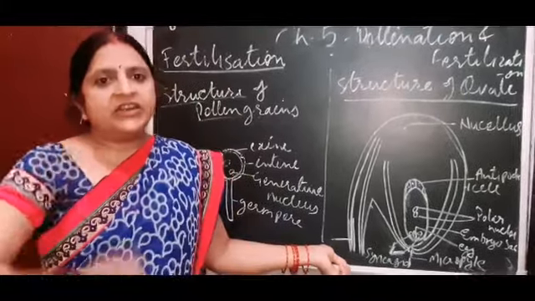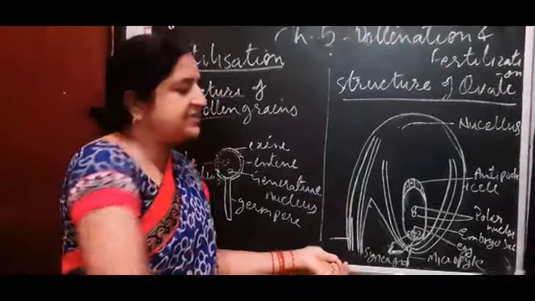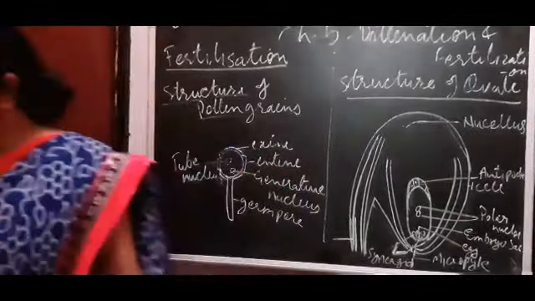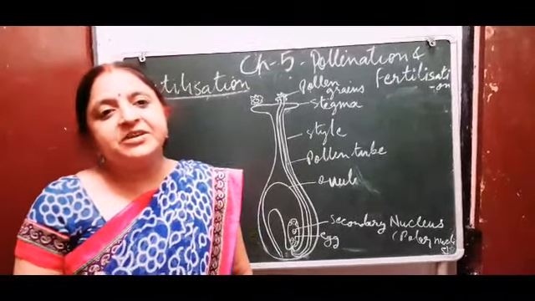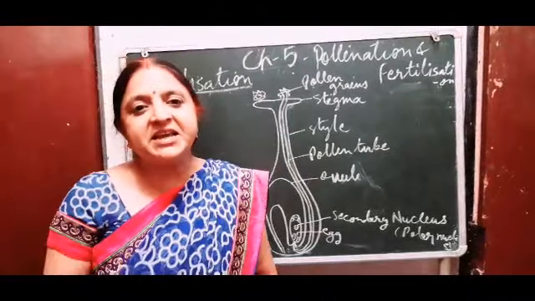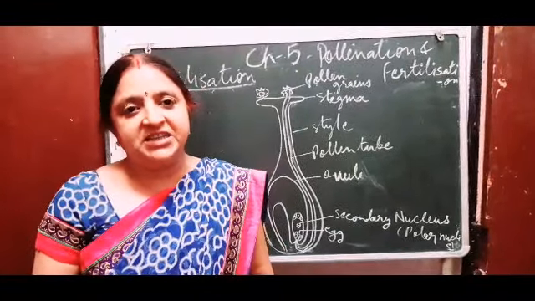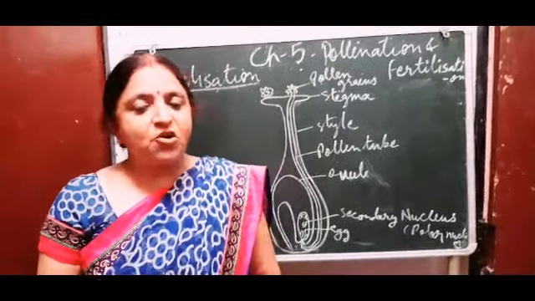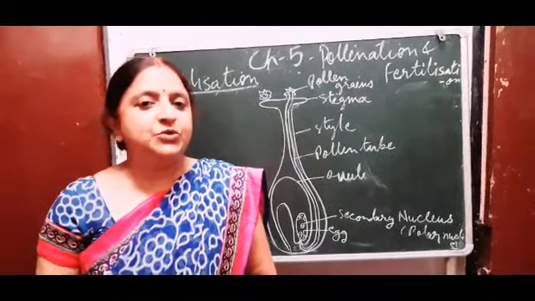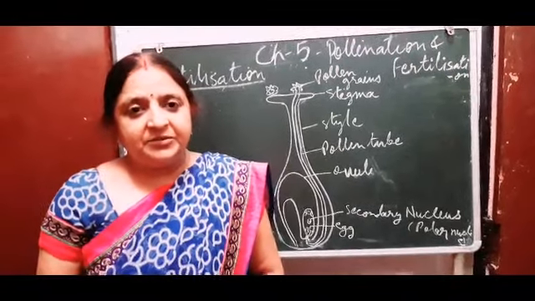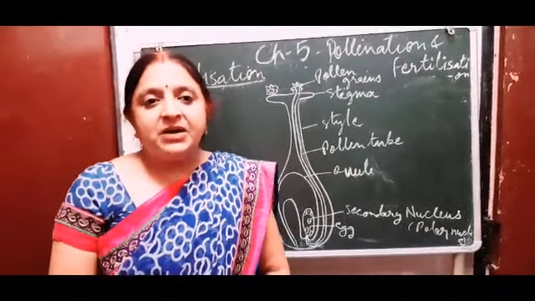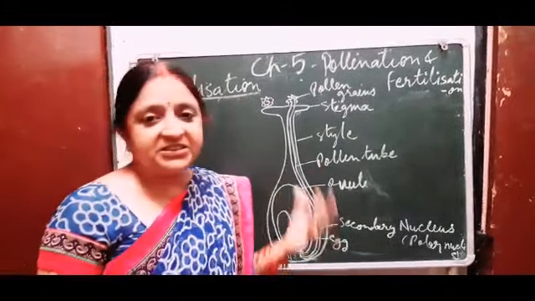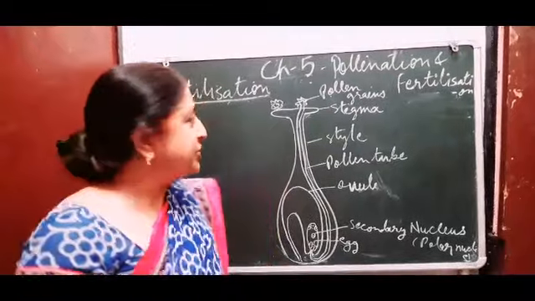Now, how fertilization takes place between pollen grains and the ovule, I will explain to you. Fertilization. We all know that fertilization is the fusion of male gametes with female gametes. After the fusion, a zygote is formed, and that zygote converts into a seed because of multiple mitotic cell divisions. Now, how fertilization takes place in a flower, I will explain to you.